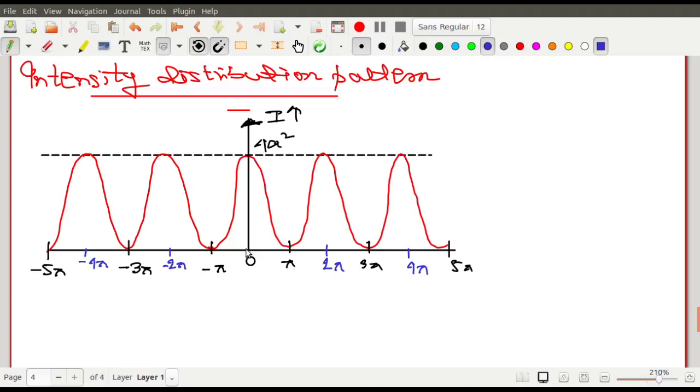And the intermediate points from 0 to pi: in interference we actually speak of the dark fringe and the bright fringe, and in between them are the intermediate effects. At 0 the intensity is maximum and then it gradually decreases, so between 0 and pi you find some intermediate intensity, and at pi you see again a complete 0. That is the intensity pattern you actually notice on a screen, right?